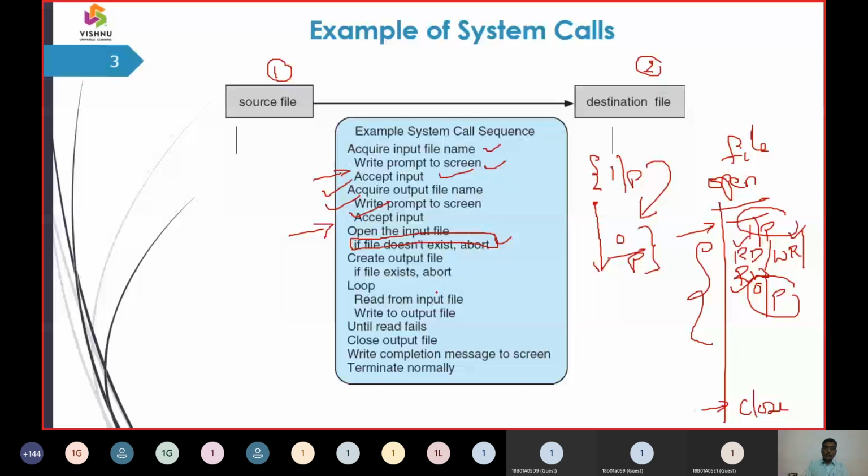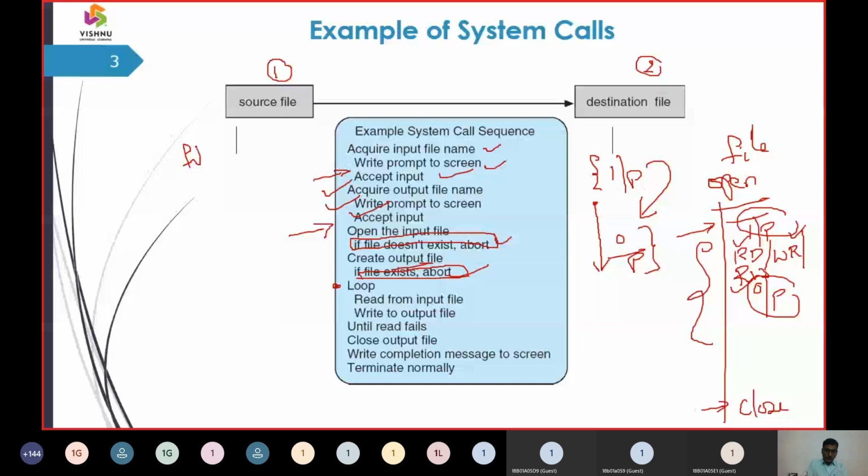That is nothing but we are going to abort the operation, suspend the operation. Similarly, if the output file is also not existing, then again we are going to abort the operation, and we are going to repeat it until the first line to the last line of the file is read. A file is nothing but some set of records, and each record is a set of some